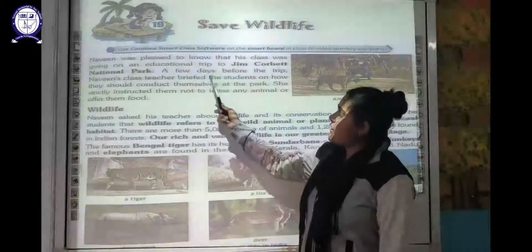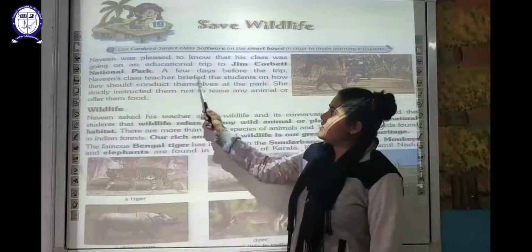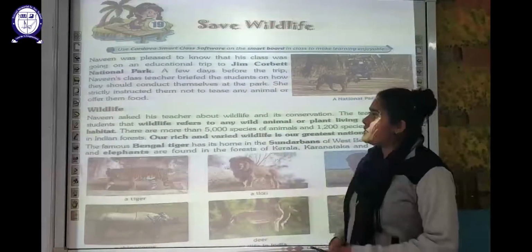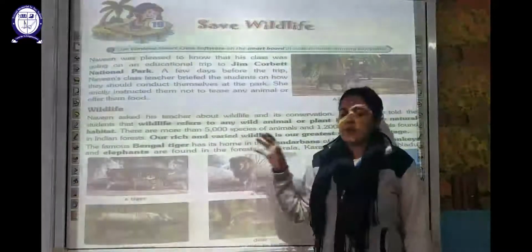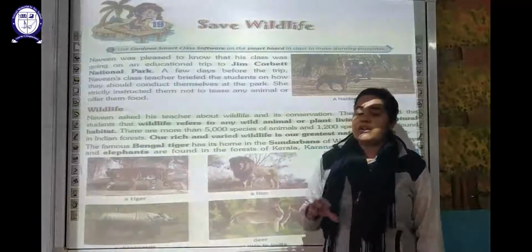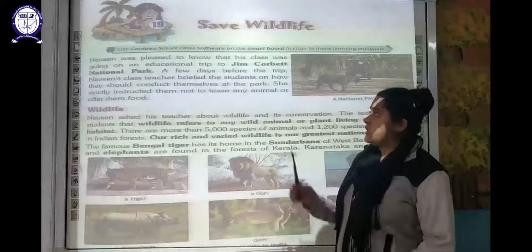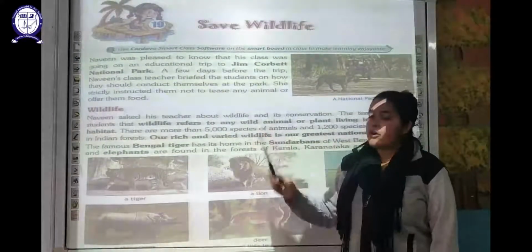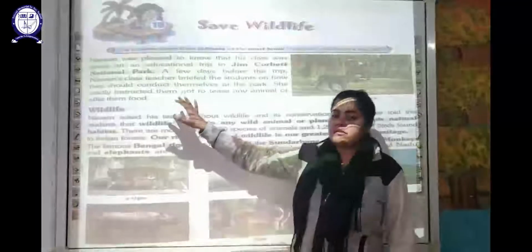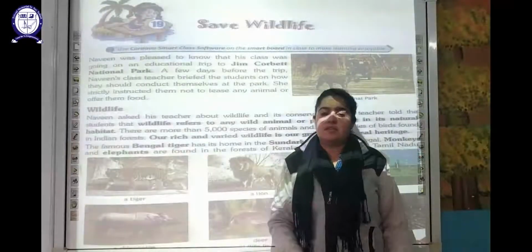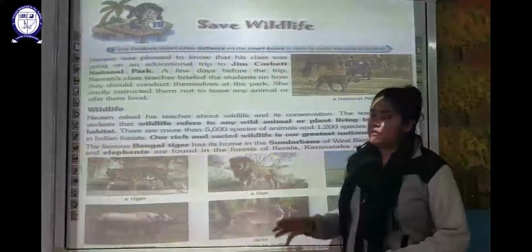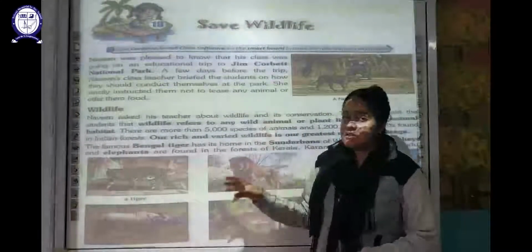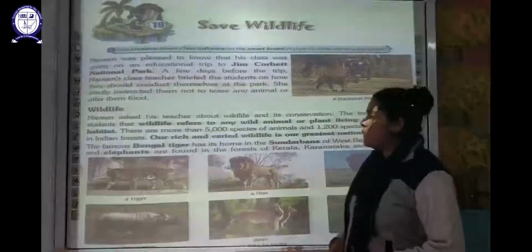A few days before the trip, Naveen's class teacher briefed the students on how they should conduct themselves at the park. His teacher taught them how people have to conduct themselves, that means what is allowed and what is not allowed during the trip. She instructed them strictly not to tease any animals or offer them food. There are various rules which we have to follow when we visit such national parks, because these are places which are built so that these wild animals can be preserved and conserved in their natural environment.